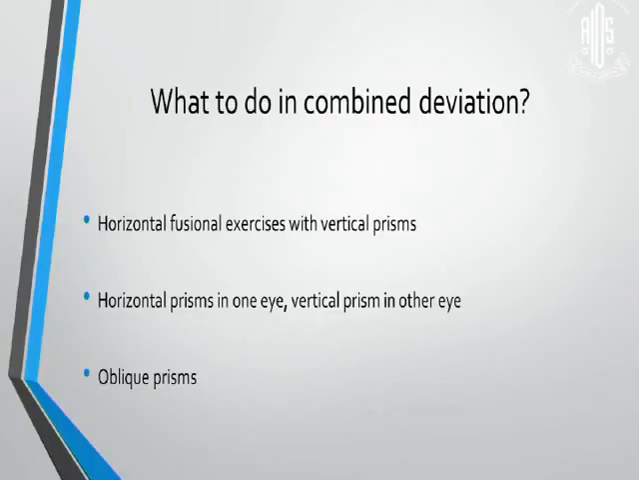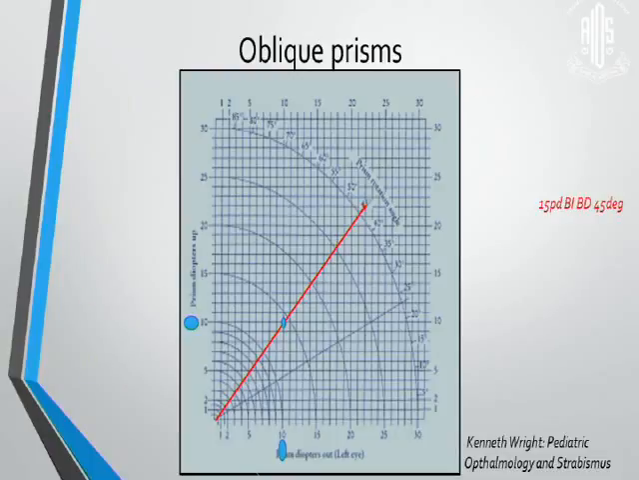Now, I have taken this nomogram from Dr. Kenneth Wright's book, where the x-axis has horizontal deviation, y-axis has vertical deviation. If your patient has 10 prisms of vertical with 10 prisms of horizontal, the joining point falls here, with the nearest semicircular arc here being 15. Draw a line from 0 to the angle, so we have a correction of 15 prism diopters, base in with base down at 45 degrees.